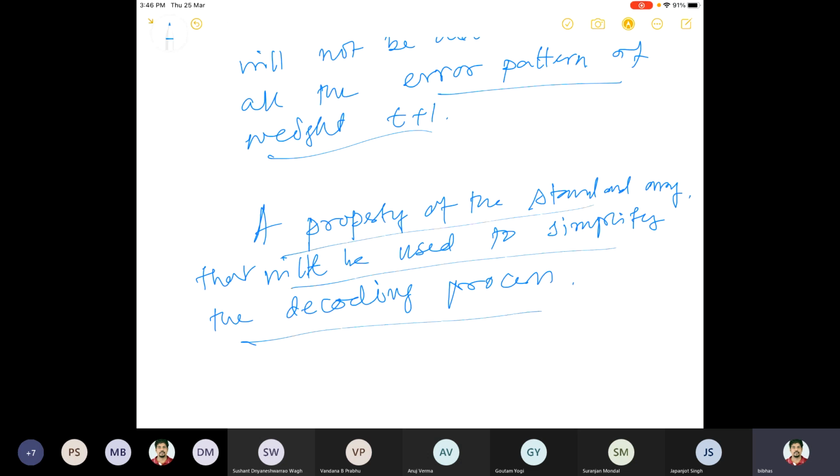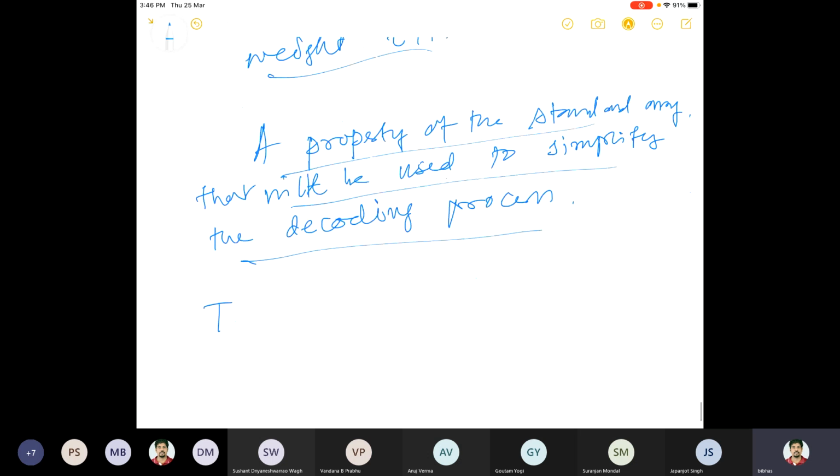So what is that property? You may state this as a theorem. The property is that all the 2 to the power k n-tuples.